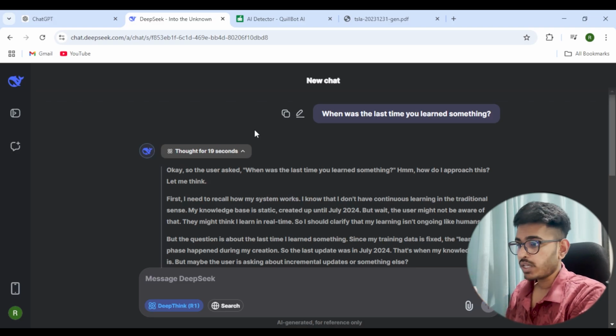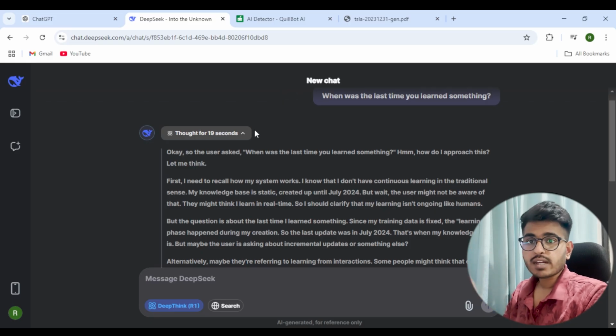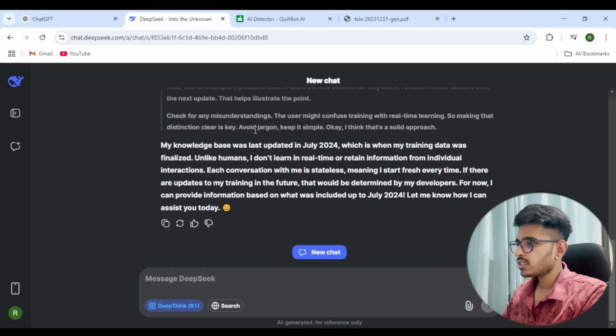It's actually very amazing that they have done, where actually in the back end, how an LLM thinks is clearly visible to us. How an LLM performs its tasks, it is very visible to us. So you can see it says it's trained till July 2024. So that is pretty good. It is almost equivalent to how we have it in GPT.